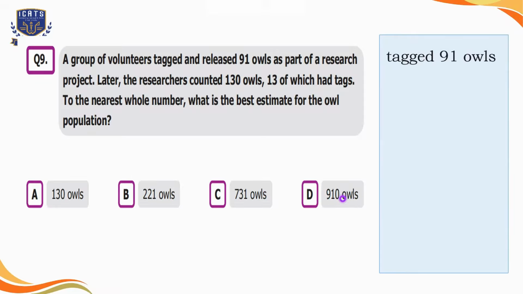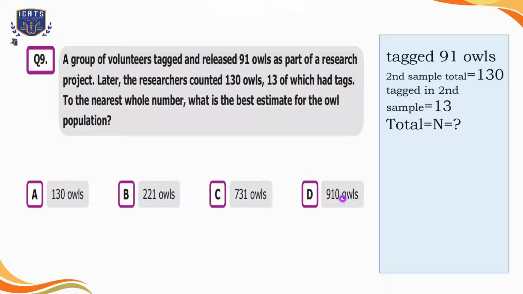As they have tagged 91 owls before, and in the second sample they have 130 owls, out of which 13 owls were tagged. To find out the total number, we will apply the proportion method here: the tagged owls divided by the total number of owls, equals the tagged owls in the second sample divided by the total number of owls in the second sample.